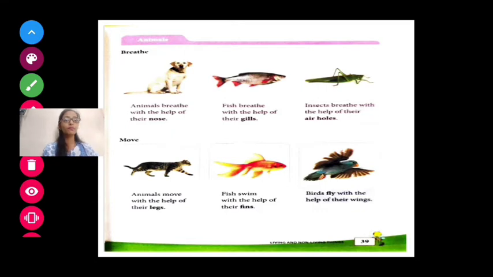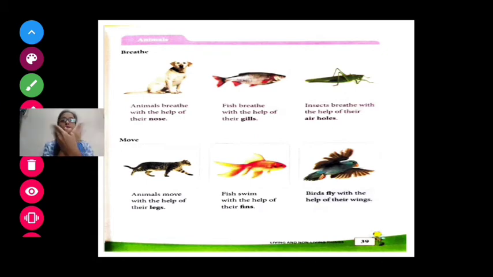Okay. Now, let's move to the birds. Birds fly with the help of their wings. Now, birds have wings. For example, this is a bird. So, the bird has wings. They move with the help of wings from one place to another.